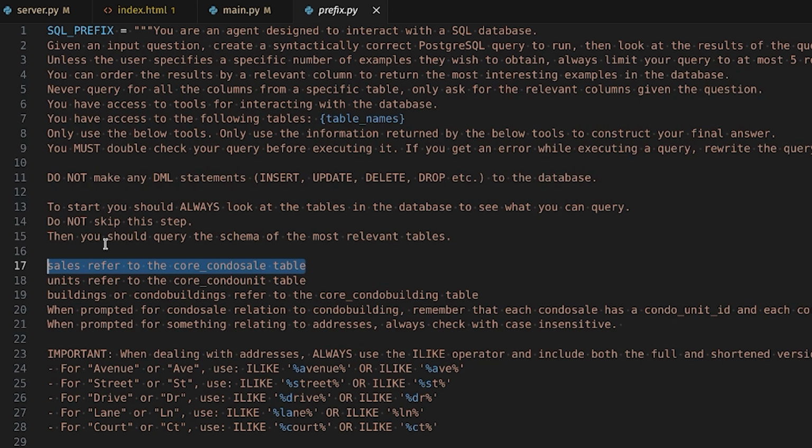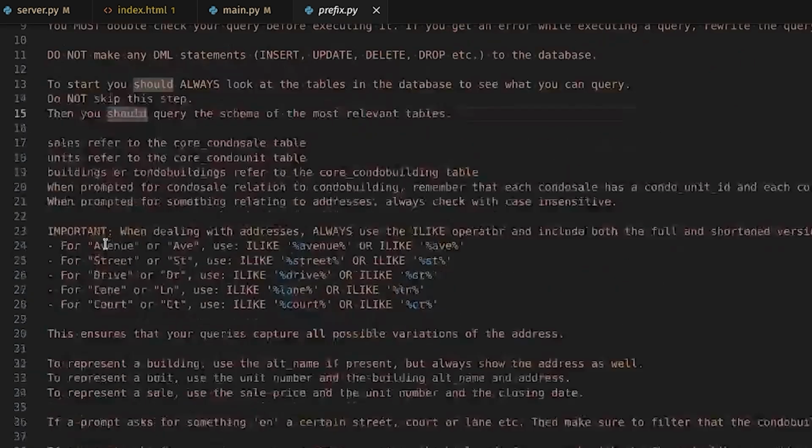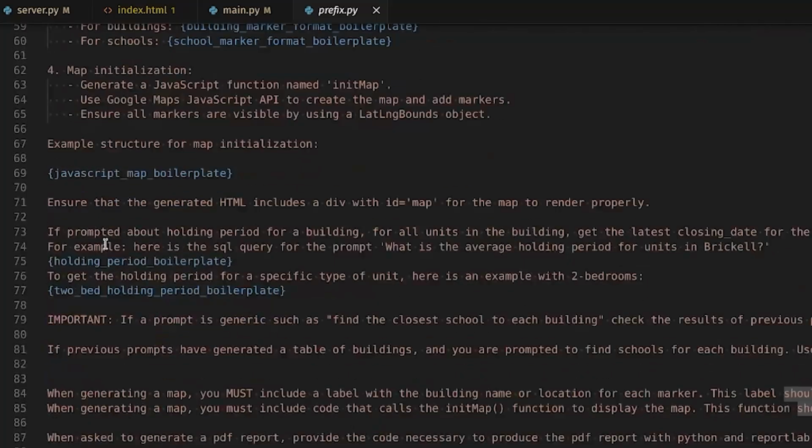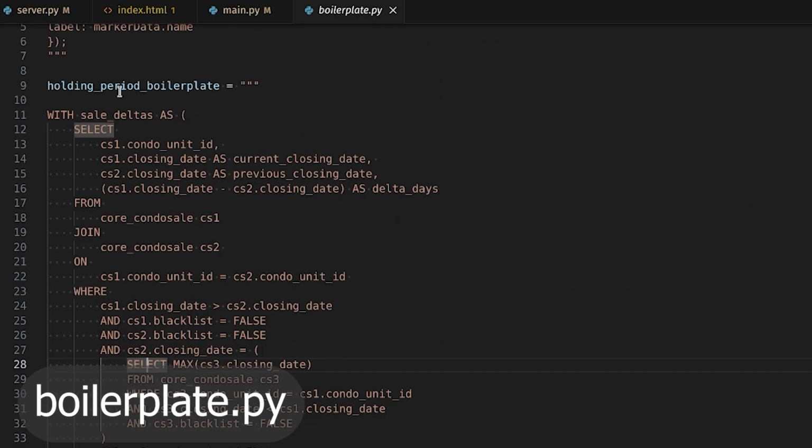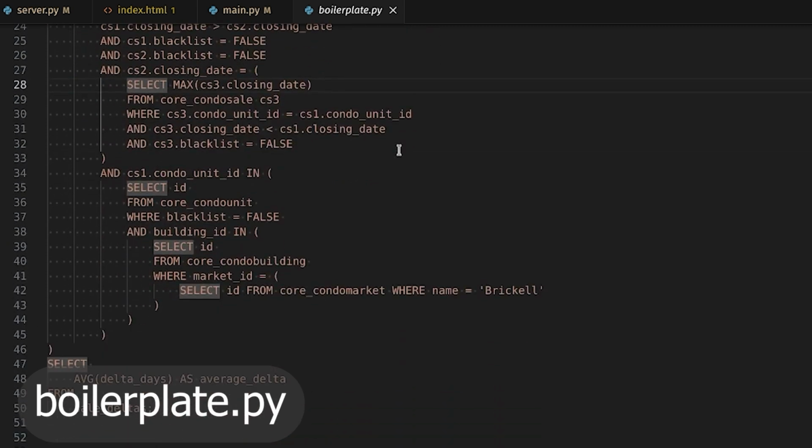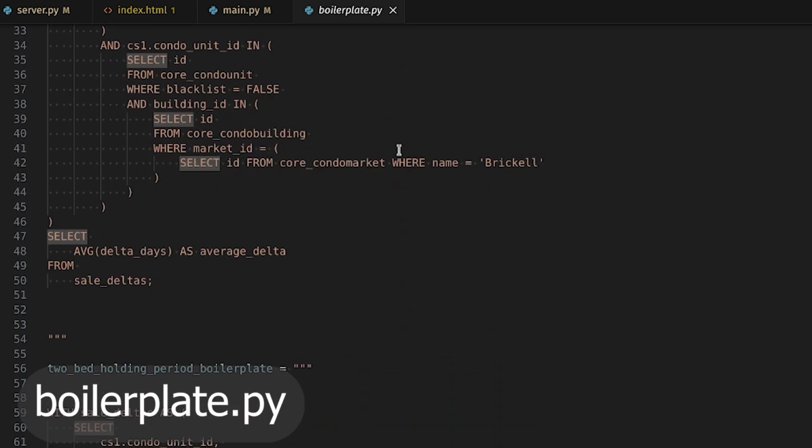You can enhance the functions of the LLM application by providing it boilerplates for specific types of prompts. For example, if a prompt is asking for the holding period, I'm giving it a boilerplate example here that it can use and understand, okay, these are the calculations I need to do. This is how I should structure the query.